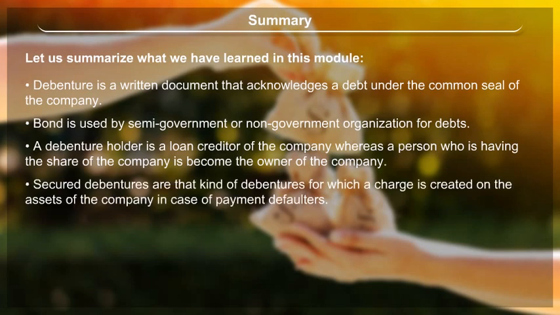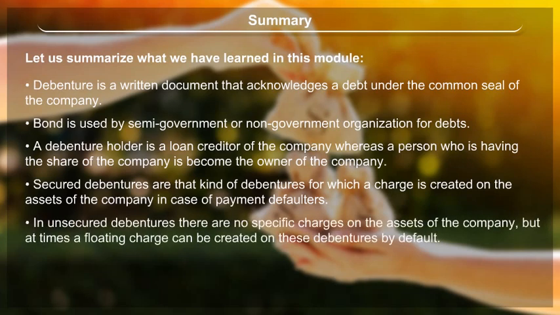Secured debentures are those debentures for which a charge is created on the assets of the company in case of payment default. In unsecured debentures, there are no specific charges on the assets of the company, but at times a floating charge can be created on these debentures by default.